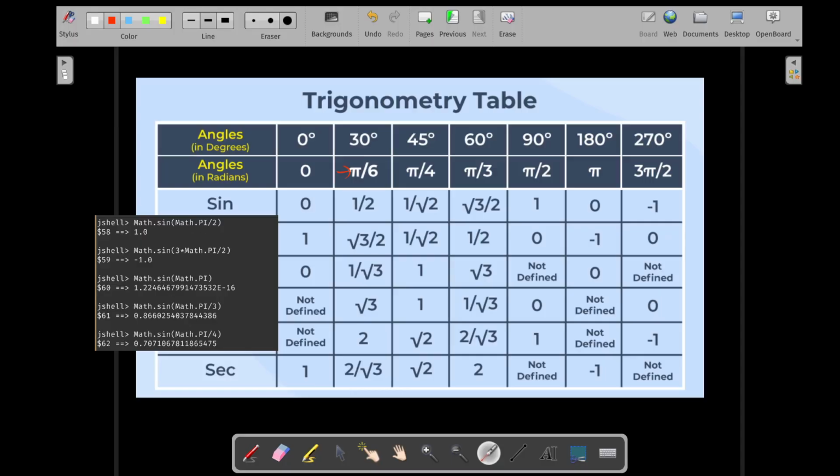So what I was checking, pi by 2. Pi by 2 sine should give me 1. So pi by 2 sine is giving me 1. This is correct. Okay. What about 3 pi by 2, which is this one? That sine should give me -1. So is it? Yes, it is giving -1 as well. What about just pi? Just pi means 180 degrees, right? Yeah, just pi. It should give me 0.